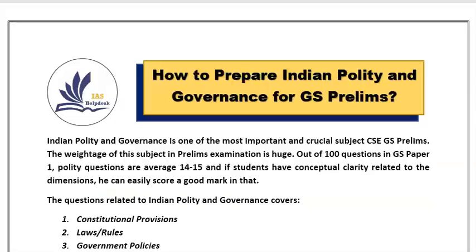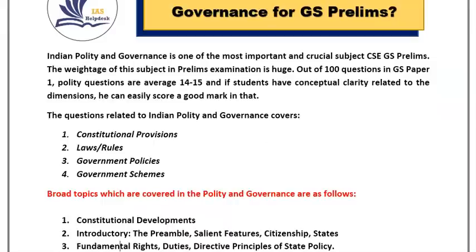Indian polity and governance is one of the most crucial subjects in the civil services prelims examination, as the weightage of this subject is very huge. Out of 100 questions in the GS prelims examination, about 14 to 15 questions are from this section. And if students have conceptual clarity related to the dimensions and the Constitution, then they can easily obtain good marks in this subject. Now understand the types of questions which are asked in this section.